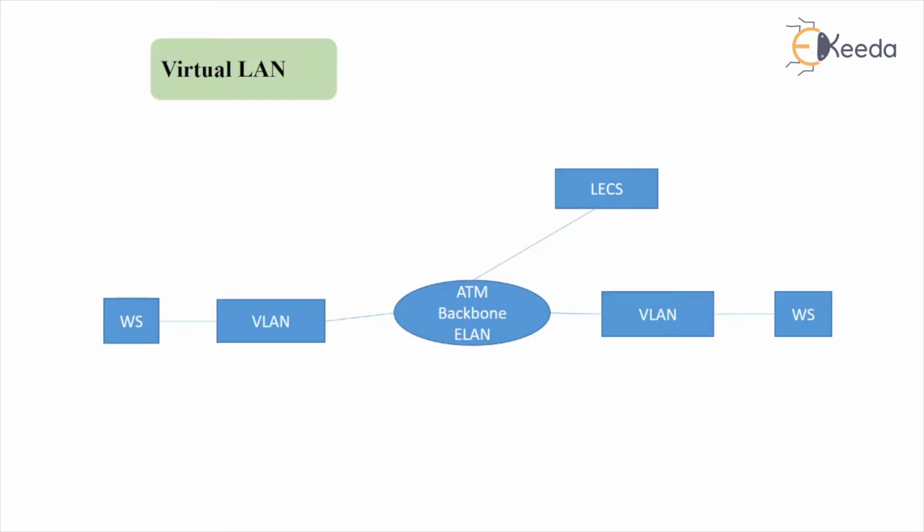Again, the same architecture is there, virtual LAN and workstation. If you want to add this particular architecture again and again, you can add them. That means throughout the ATM backbone, we can add the different workstations via virtual LAN. Now, how can it be possible, or what are the applications of VLAN that we have to understand?